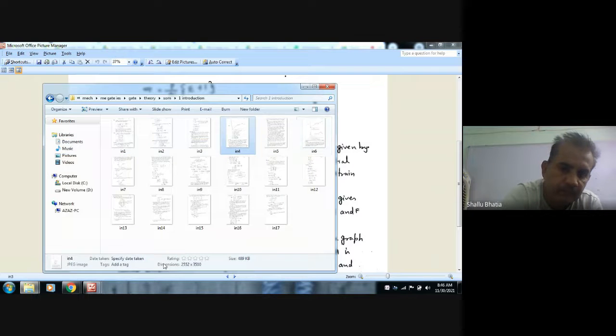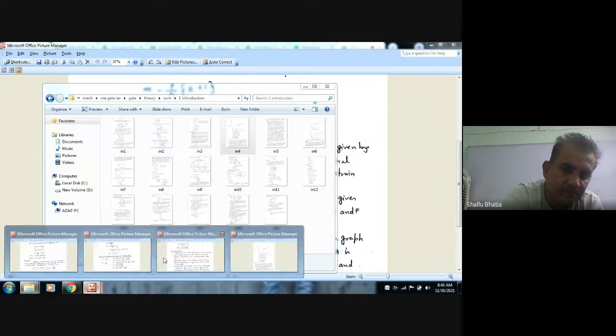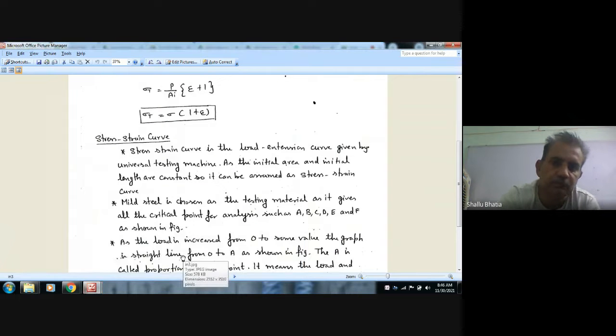As the initial area and initial length are constant, it can be assumed as the stress strain curve.